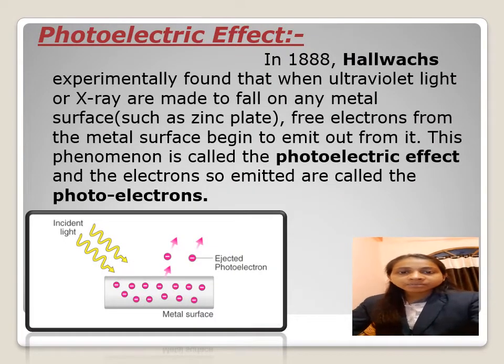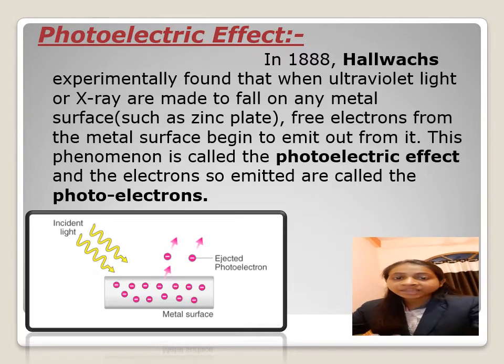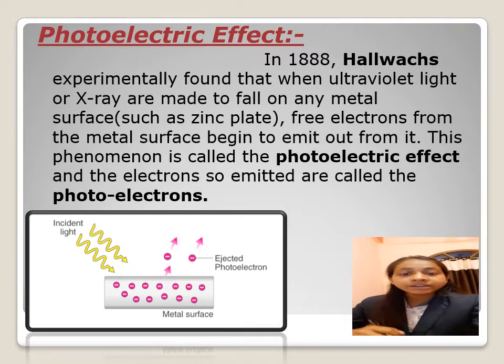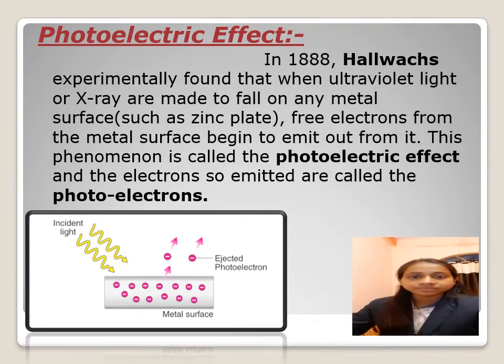Firstly, we discuss about photoelectric effect. The photoelectric effect was discovered in 1887 by the German physicist Heinrich Rudolf Hertz, and then in 1888 Hallwachs experimentally found that when the light wave of sufficient energy is incident on a metal surface, then the electrons are ejected from its surface, and this phenomenon is known as photoelectric effect, and the electrons so emitted are called the photoelectrons.